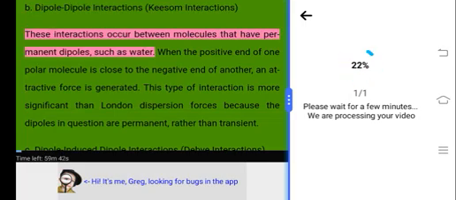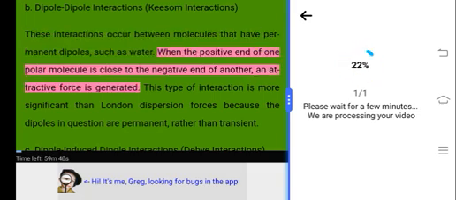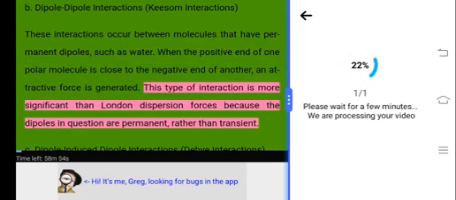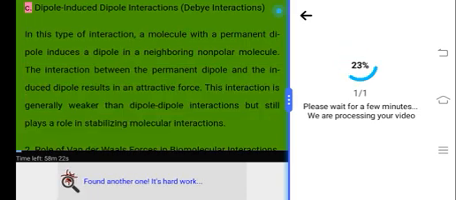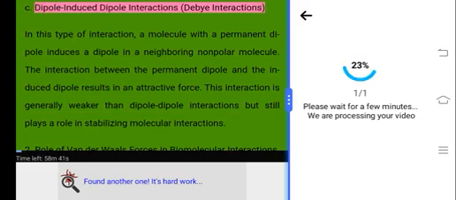B. Dipole-dipole interactions, Keesom interactions. These interactions occur between molecules that have permanent dipoles, such as water. When the positive end of one polar molecule is close to the negative end of another, an attractive force is generated. This type of interaction is more significant than London dispersion forces because the dipoles in question are permanent, rather than transient.